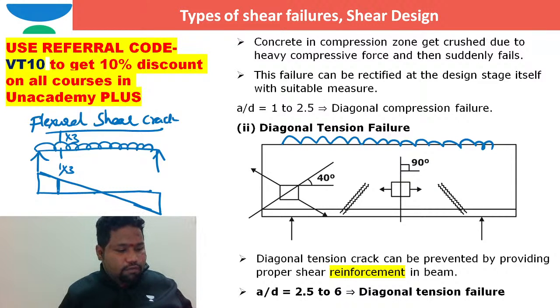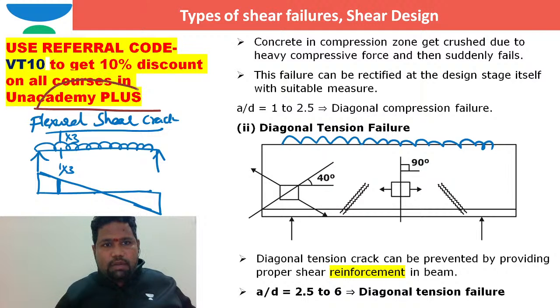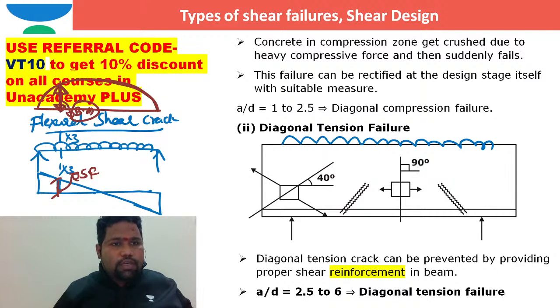There is some shear force at this section x3, x3, and if you see the bending moment diagram, I can show it clearly. This is how the bending moment sketch is. I hope you are able to see clearly. This is the bending moment at the section. This is the shear force at the section. Bending moment is a considerable value here. Shear force is also a considerable value here.